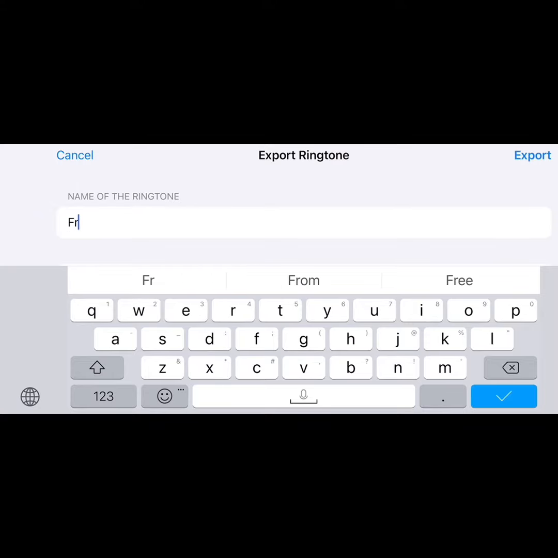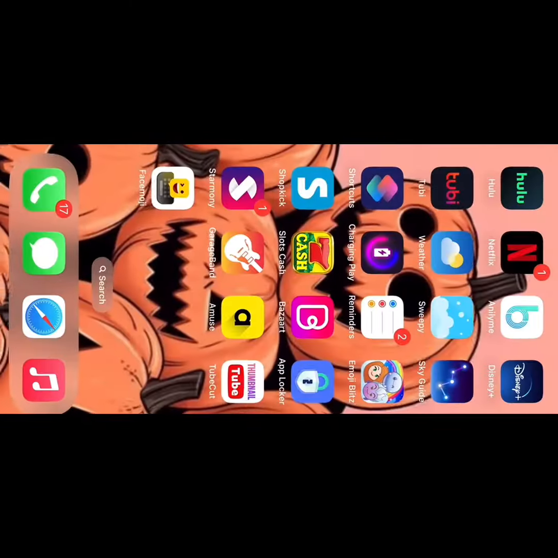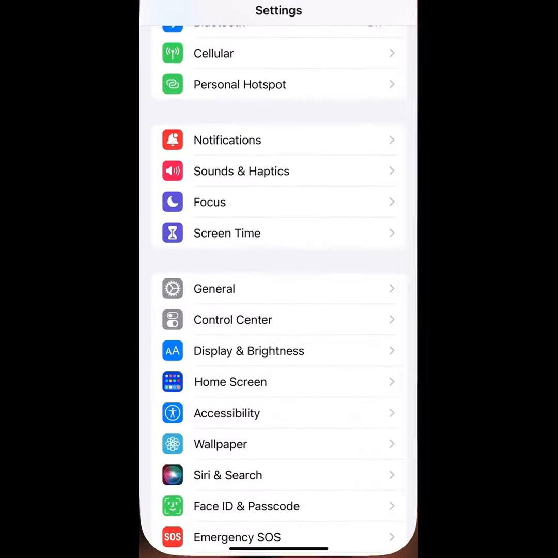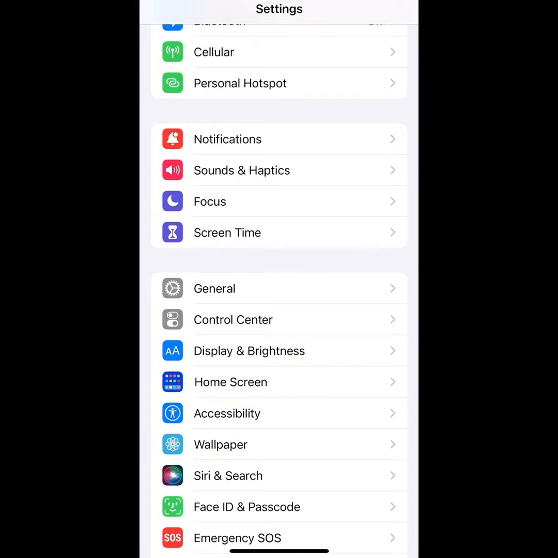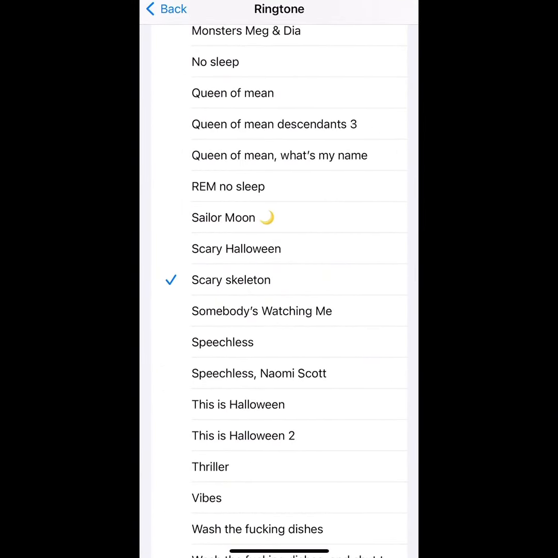And then once you're done exporting that, I'm not saving this because this is a random little recording. I'm just showing you guys how to do this. And then you want to go to settings and then go to ringtones, and then you have your ringtone for free. So try this out, you guys.